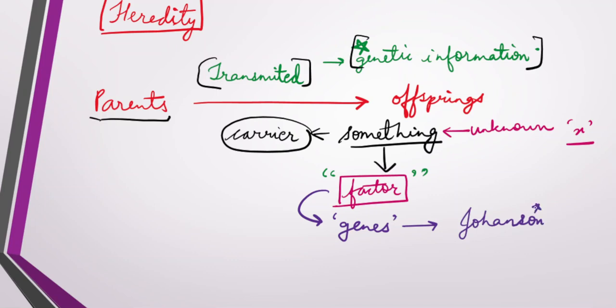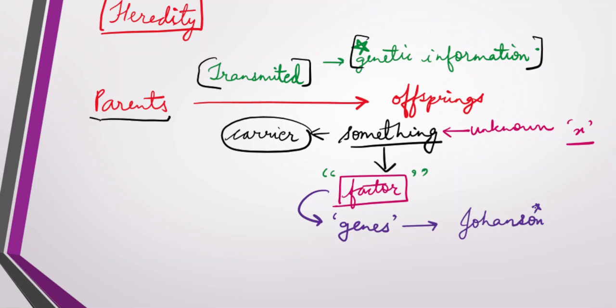So till here, the parents are transmitting some genetic information, that is genes.